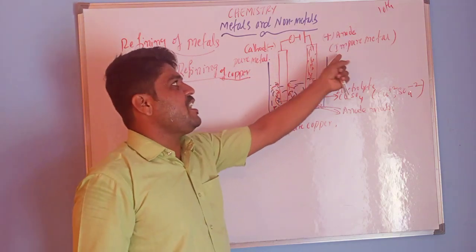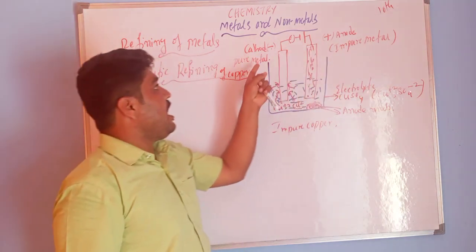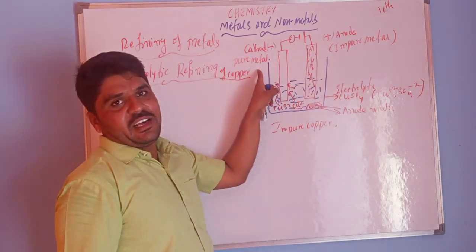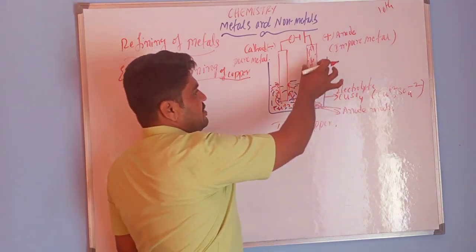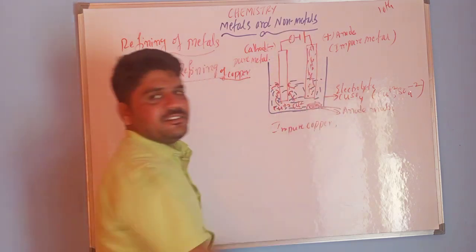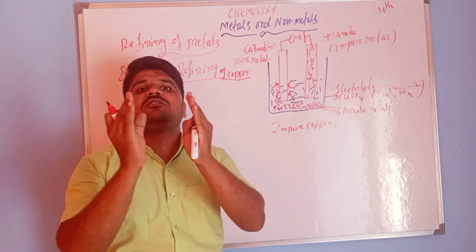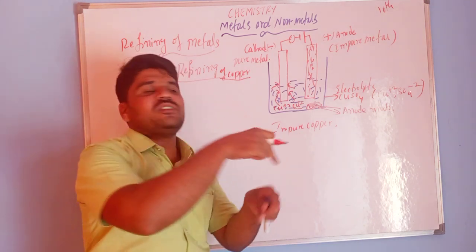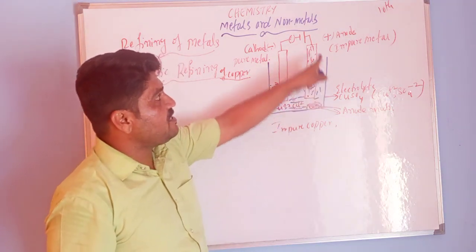This anode is impure metal and the cathode is pure metal. These two electrodes are dipped in the electrolyte, which is a solution of the metal salt, that means its own ionic solution.